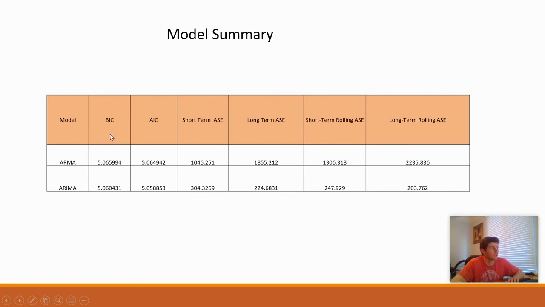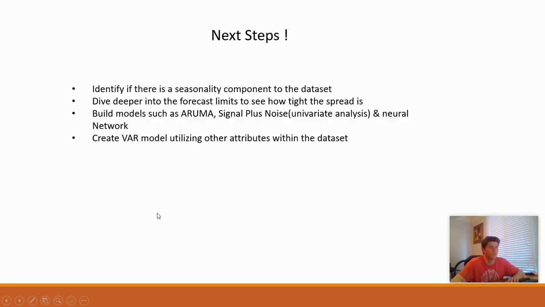What's interesting though, is our BIC and AIC are roughly the same for both models. So the next step in this analysis is I want to identify if there's a seasonality component to it, dive deeper into the forecast limits, build other models such as signal plus noise and a neural network, and then finally create a VAR model utilizing other attributes within the dataset, see if we can forecast the NO2 levels with more accuracy and confidence.